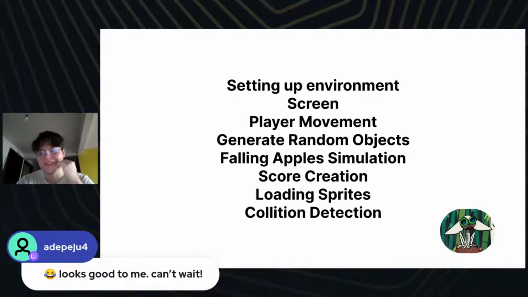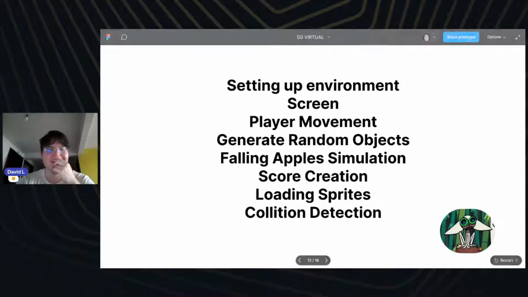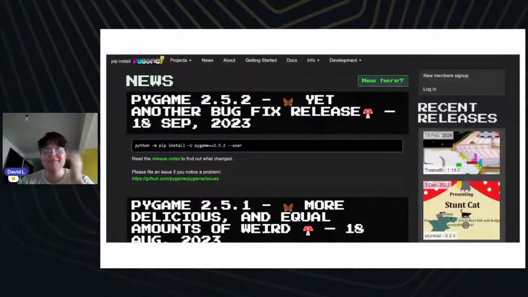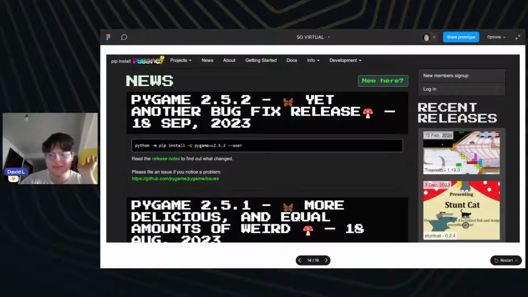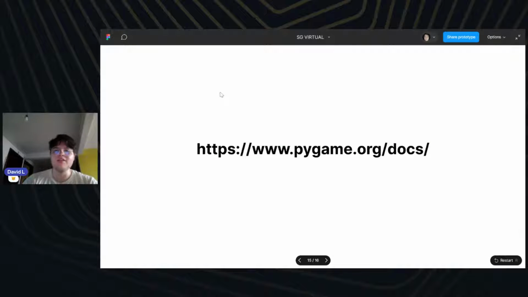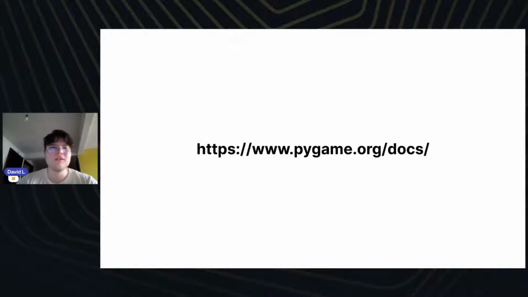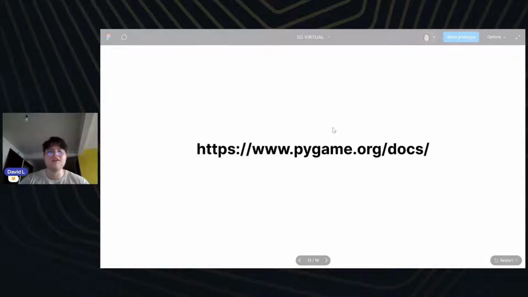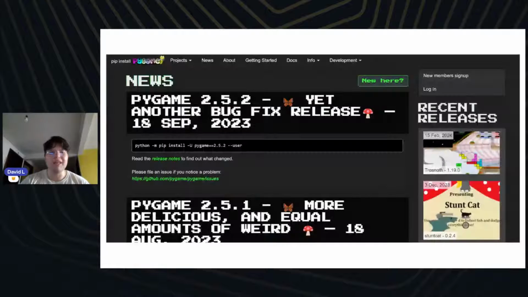I hope that it looks good to you, right? But let's just keep going. First of all, I want you to go to this page. Why is it not showing? Let me just fix this because I don't know why. Oh yeah, I know why. Now you should be able to see the page. So I want you to go to pygame.org first. Not the /docs, just the .org, so you can see how the PyGame community looks, what the PyGame pages look like, and what is going on currently with PyGame, what the next step is for the library for bringing new implementations and new features.